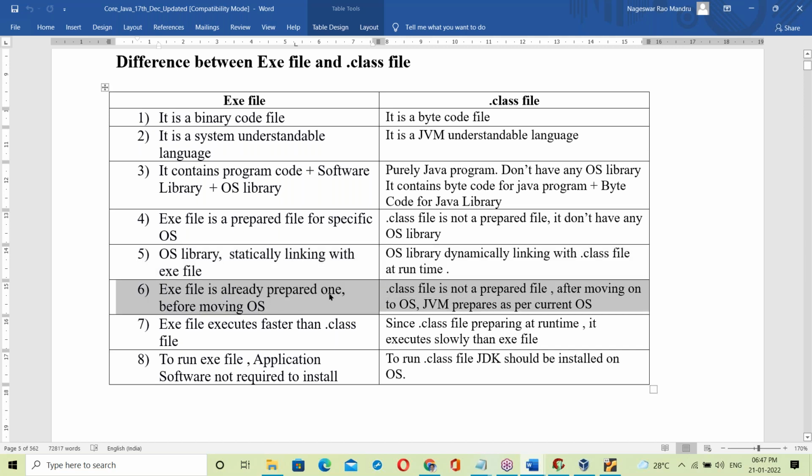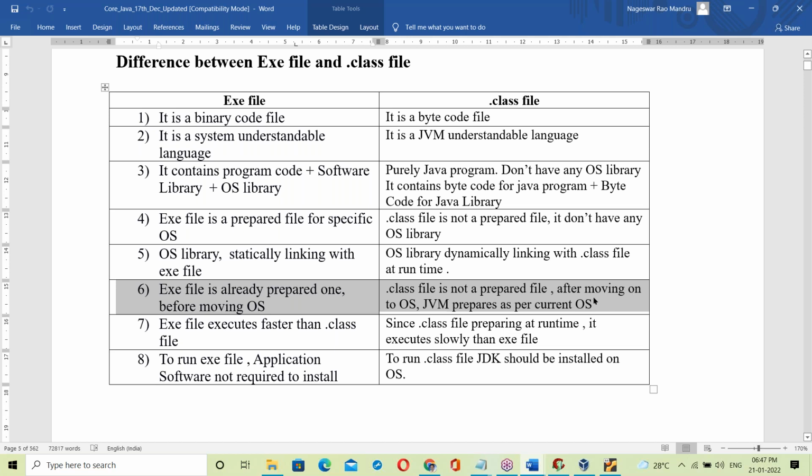Next, the exe file. The exe file is an already prepared one before running on an OS. That means it is statically linked, already linked, and running. The .class file is not a prepared file.